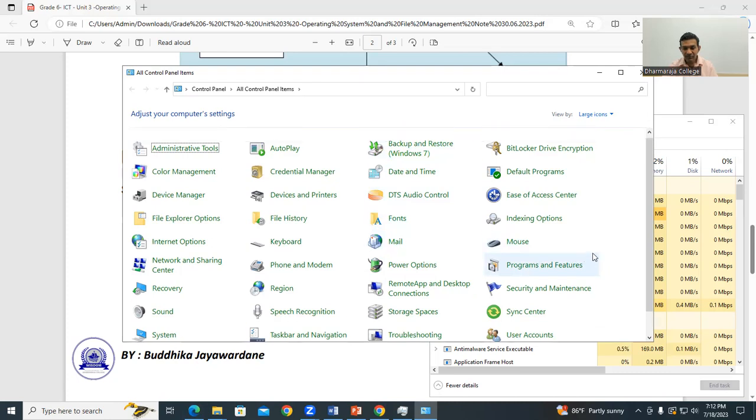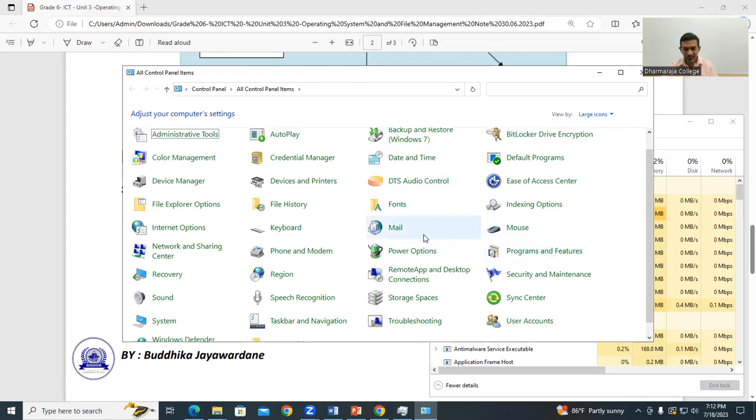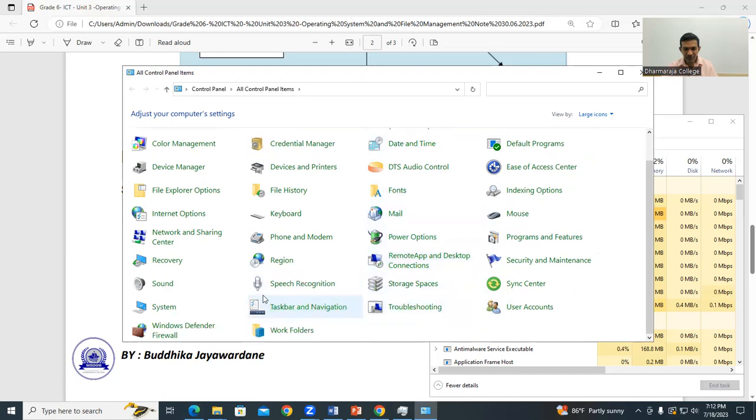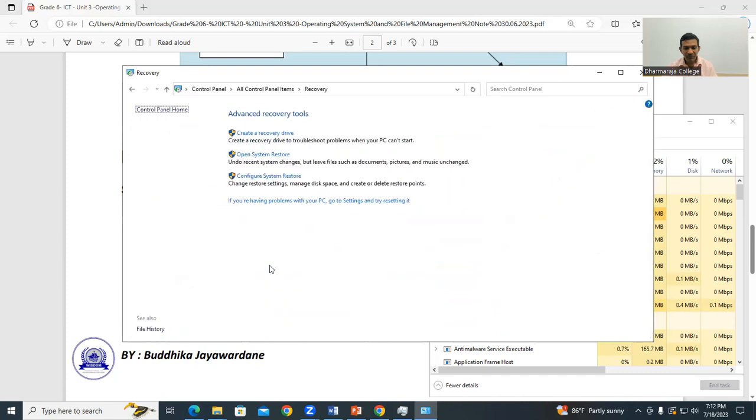And you can see the restore there. Okay. You can restore or recover. Recovery is also there. If you take the recovery there, you can see the recovery drive. You can create it like this. You can configure the system, and you can have the recovery drive.